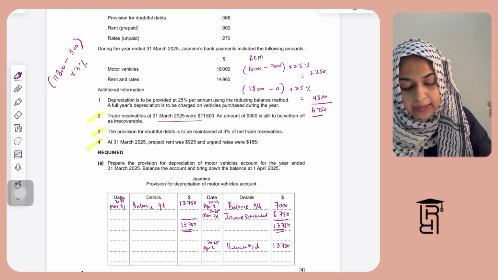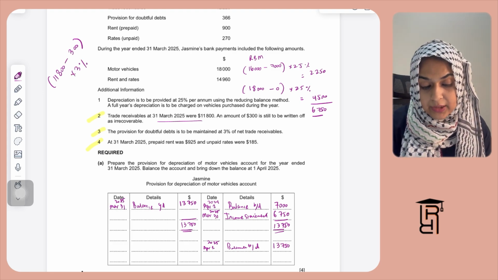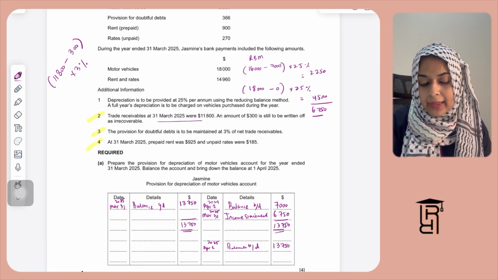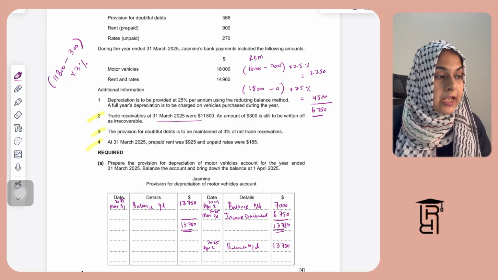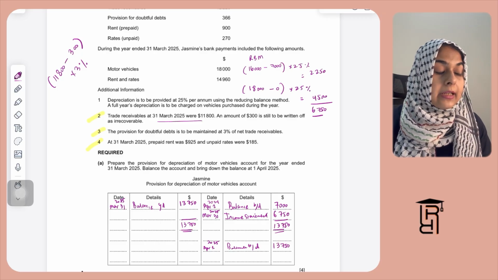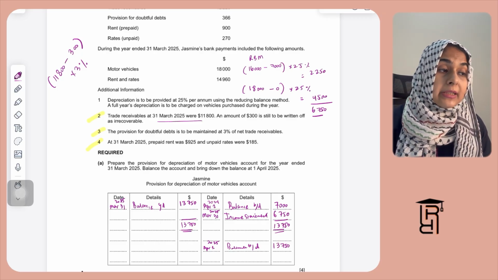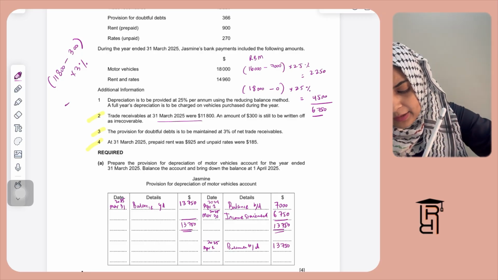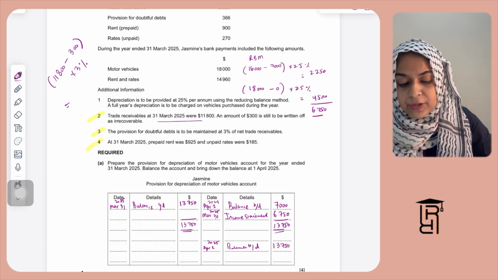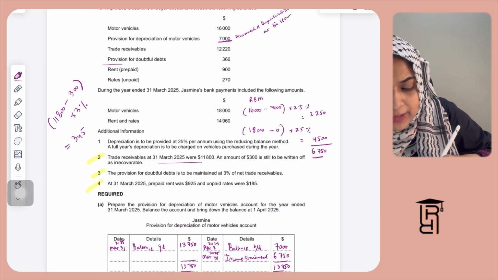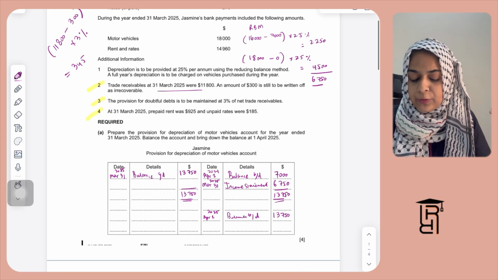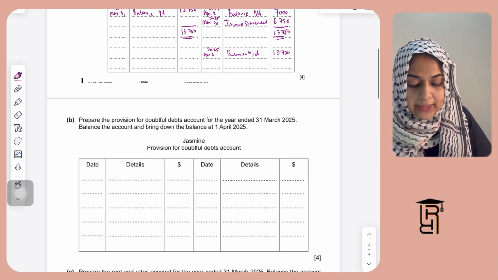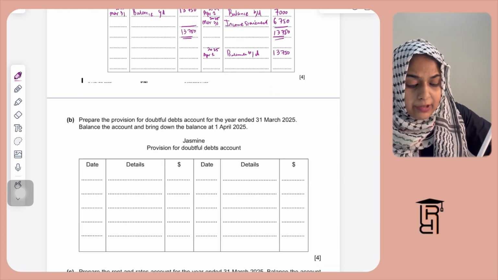So when you calculate this, 11,800 minus 300, and then the provision for doubtful debt is to be maintained at 3% of net trade receivables. Now when you calculate this, 11,800 minus 300 multiplied by 3%, you will get a value of 345. So the provision for doubtful debts has reduced because the opening provision for doubtful debts was 366 and the closing provision for doubtful debts is 345. So when you make a T account, you will show a reduction in provision.